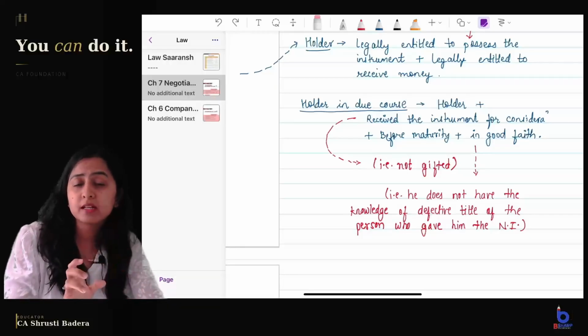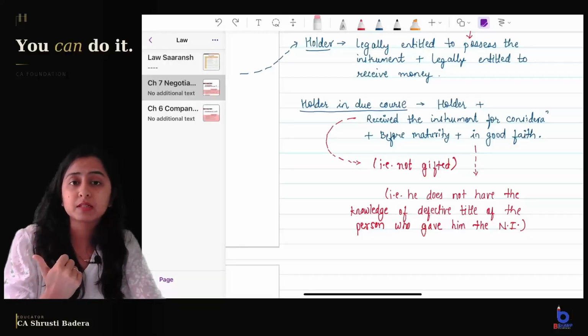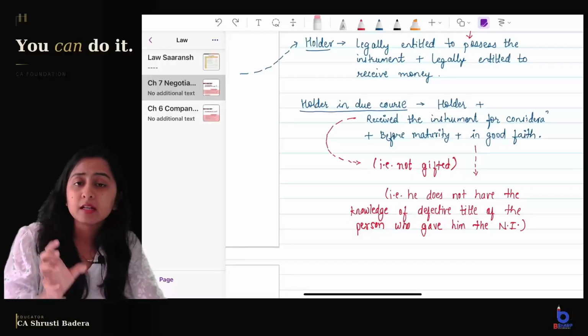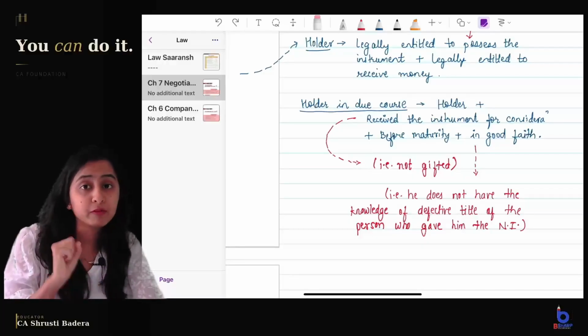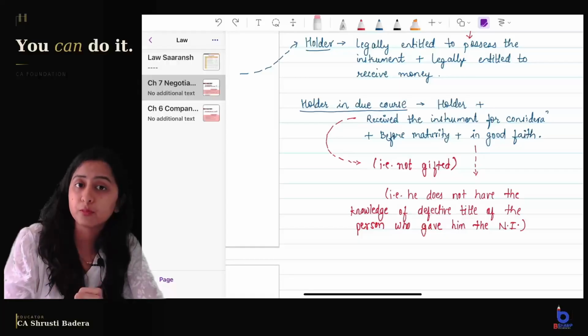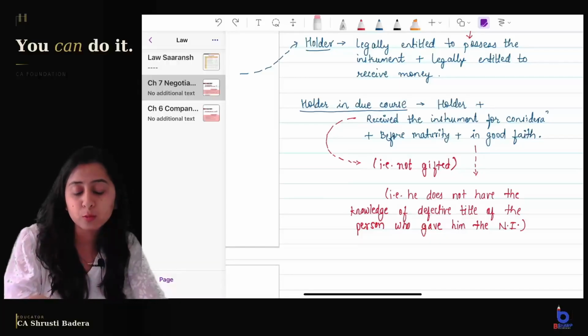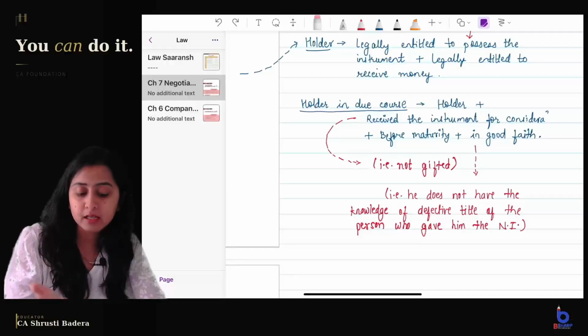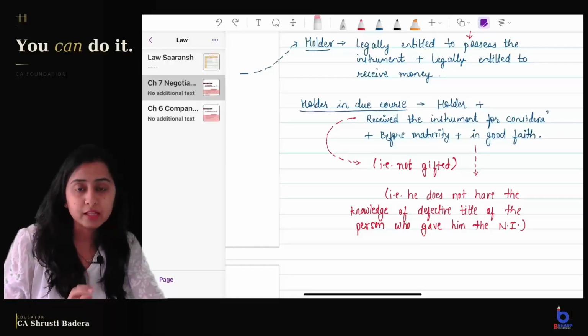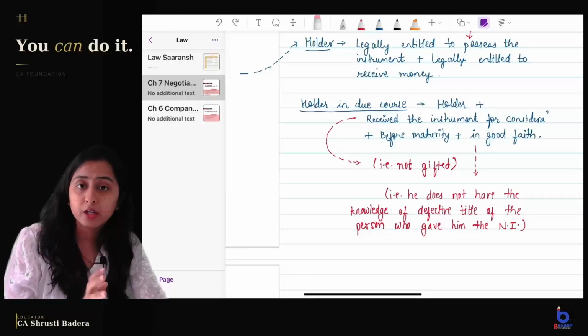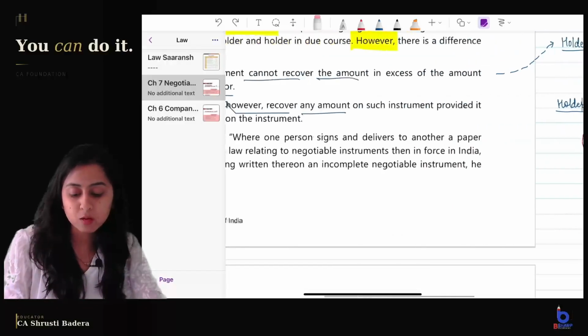Now Mr. Y does not know that the previous person had stolen the instrument, right? That means Mr. Y has taken the instrument before maturity, it is transferred to him before maturity, it is transferred for consideration, he is legally entitled to possess the instrument and receive money, plus he has received it in good faith. That means he is a holder in due course, right? So that is holder in due course.